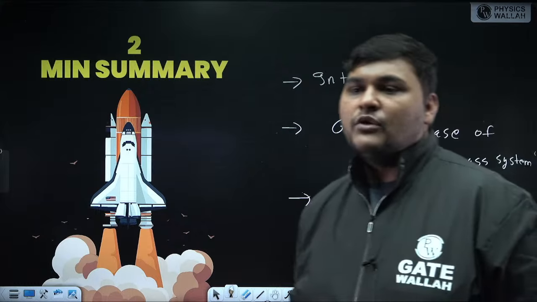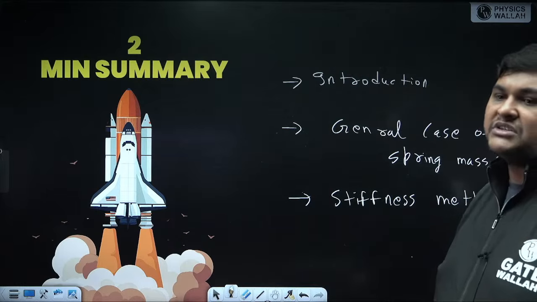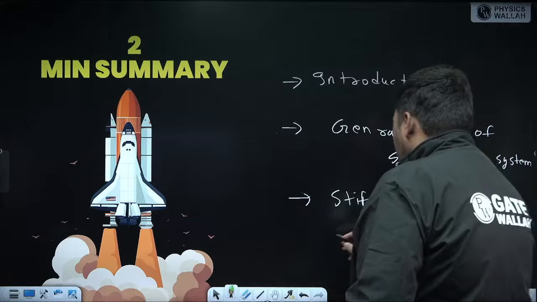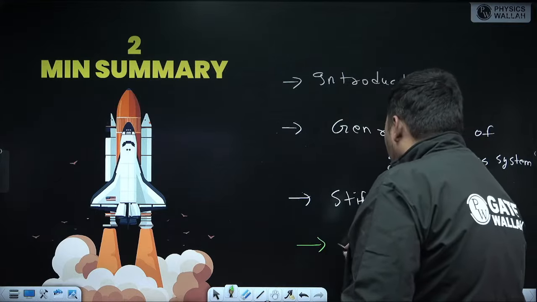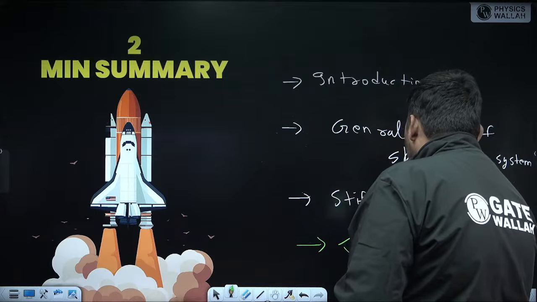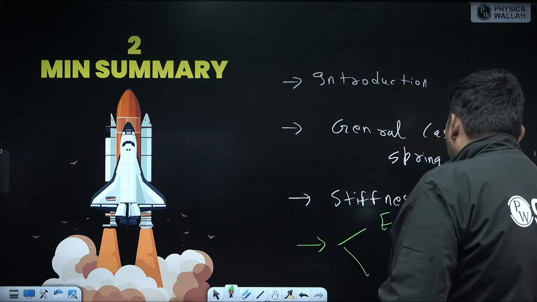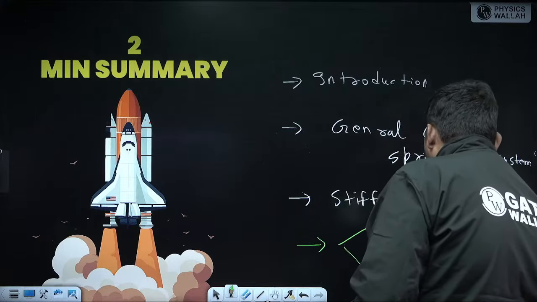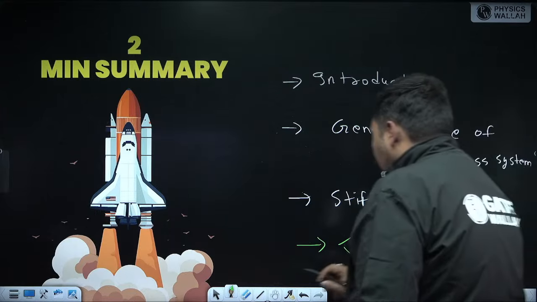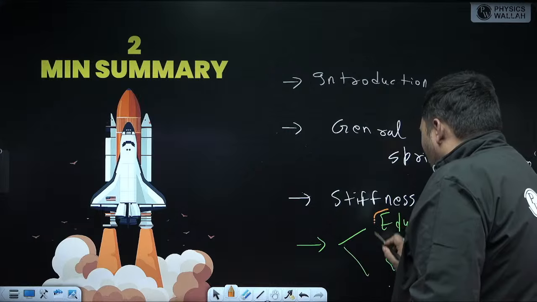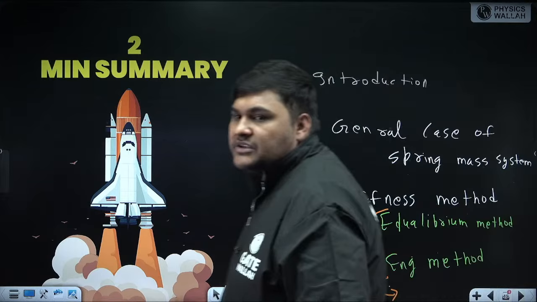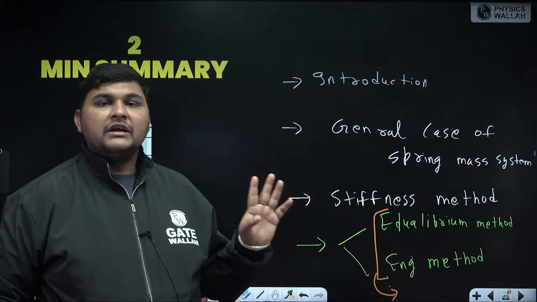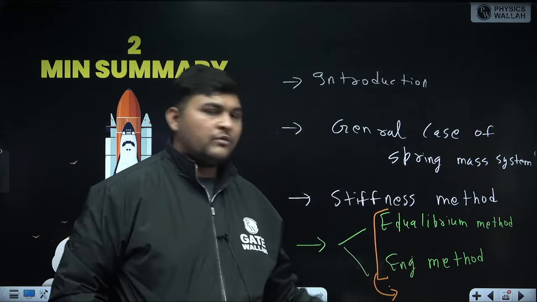That method is valid only for those cases in which only one point mass is involved and restoration occurs only due to stiffness. The next topic was the methods to derive the equation of vibration, mainly two methods: one is the equilibrium method and the second is the energy method. For discussion of these two methods, I suggest you go to this YouTube channel. In the structure playlist, you will find a lecture named rotational vibration. In that lecture, I have discussed these two methods for natural vibration.